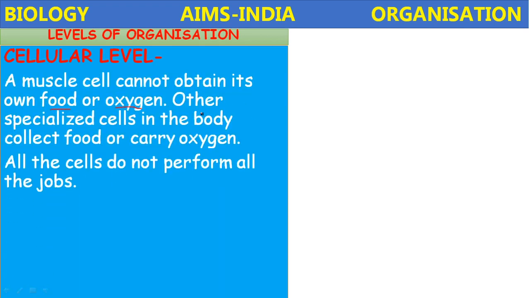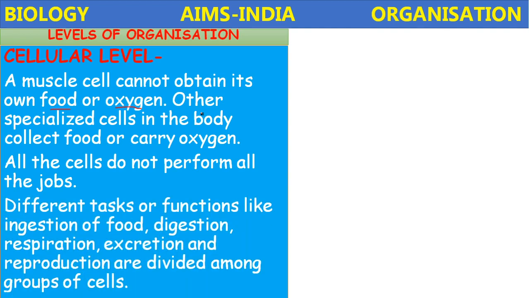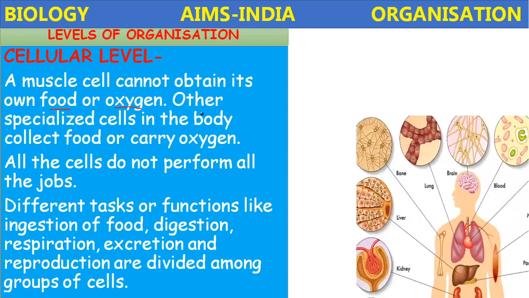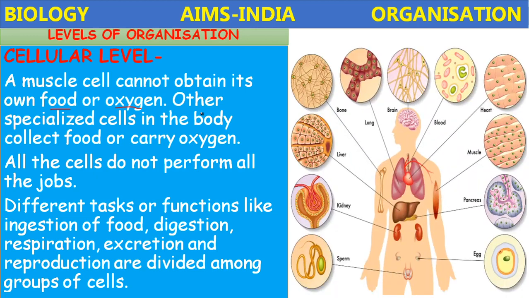Next, all the cells do not perform all the jobs. So from the above it is clear that all the cells do not perform all the functions. Different tasks or functions like the ingestion of food, digestion, respiration, excretion and reproduction are divided among the group of cells. So let us see the chart which represents the different types of cells performing different functions.